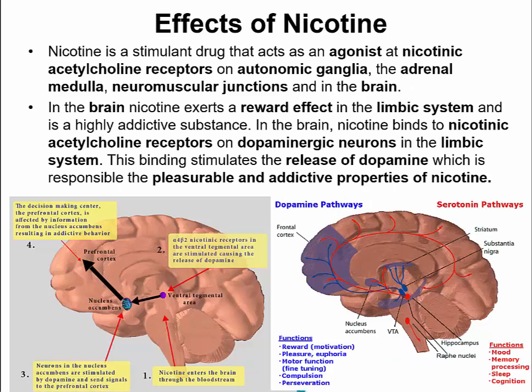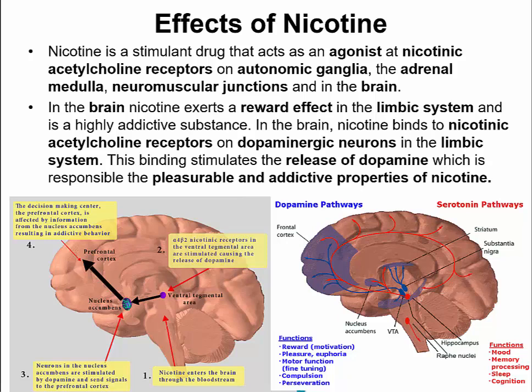When you look at the effects of nicotine, well, nicotine is a stimulant drug that acts as an agonist at nicotinic acetylcholine receptors on autonomic ganglia, the adrenal medulla, the neuromuscular junction. In the brain, nicotine exerts a reward effect in the limbic system and is a highly addictive substance. So in the brain, nicotine is going to bind to nicotinic acetylcholine receptors on dopaminergic neurons in the limbic system. Those dopaminergic neurons, when they're stimulated by nicotine, are going to release dopamine. It's because they have nicotinic receptors.